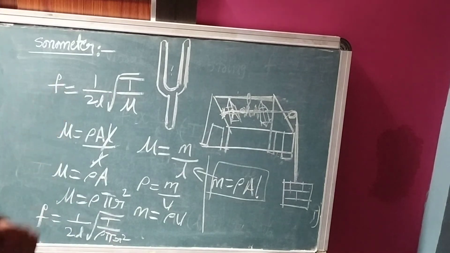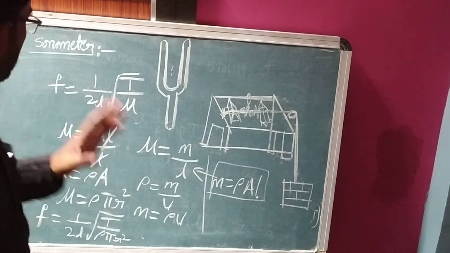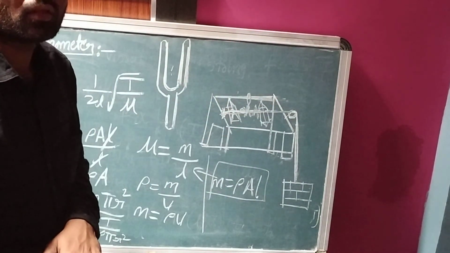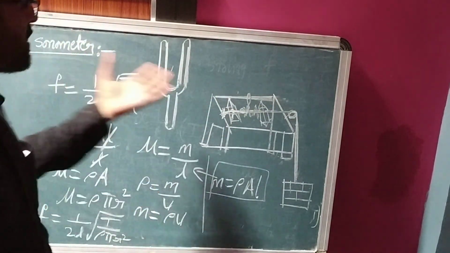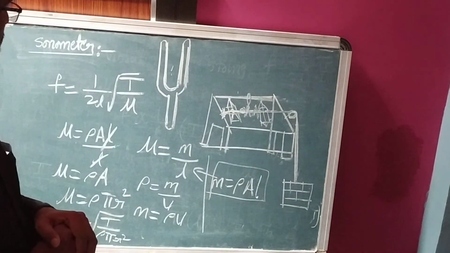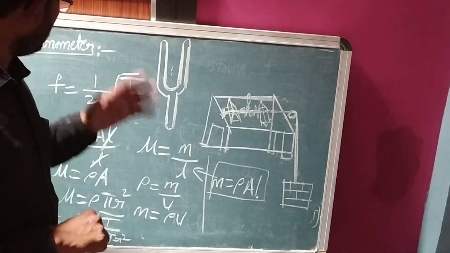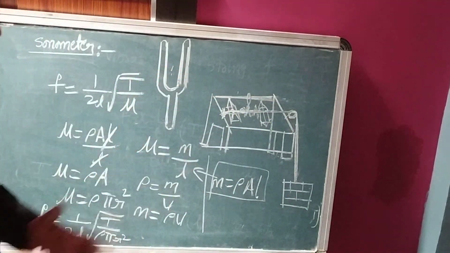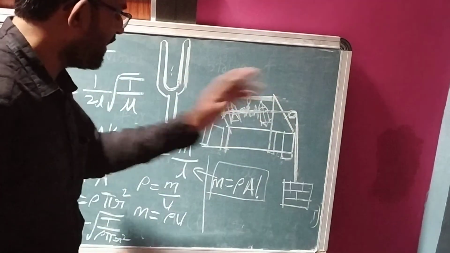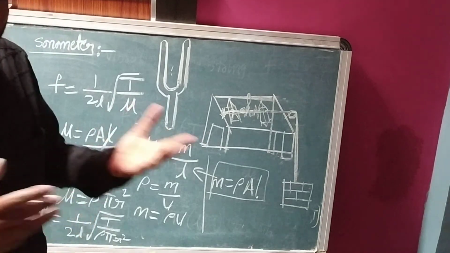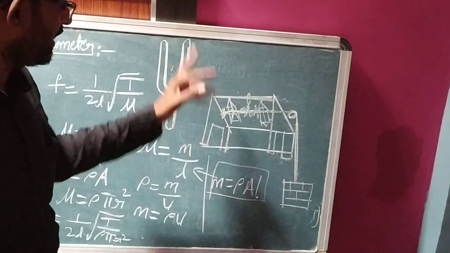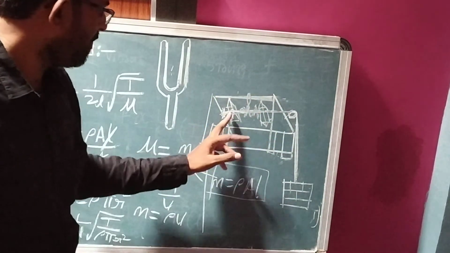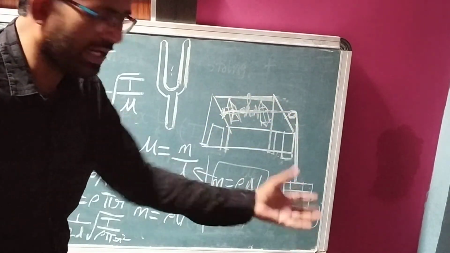This apparatus is called resonance apparatus. Sorry, this apparatus is called a sonometer. A sonometer works on the principle of resonance. This sonometer consists of one wooden box, two bridges and one long wire. One end of the wire is attached to a rigid support, and the other end is passed over the bridges and a pulley to a certain weight.